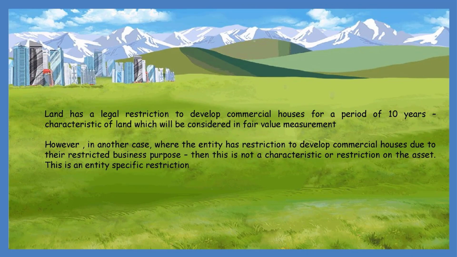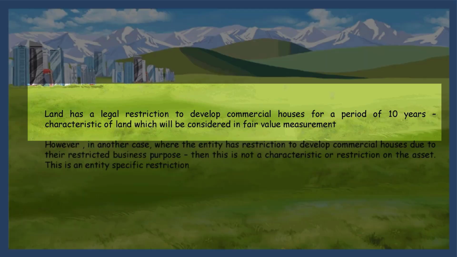I'll give you another example to better understand. Suppose there is an entity, A Limited, which has a land. And this land has a legal restriction on development of commercial houses for a period of 10 years. This is one of the characteristics of the land which will define its fair value. So based on this, the value will be affected.